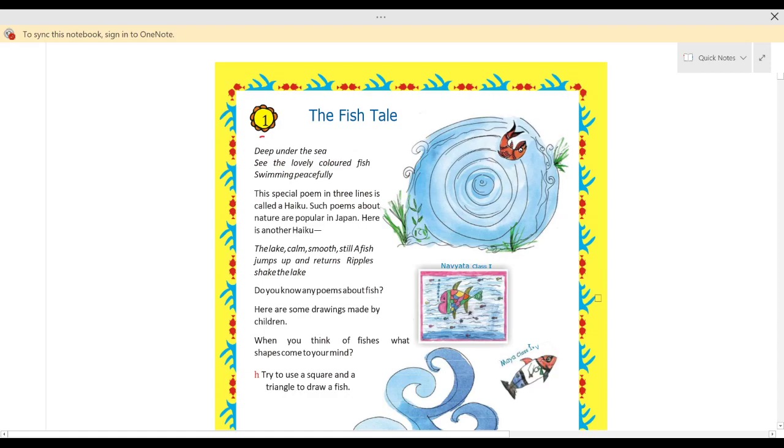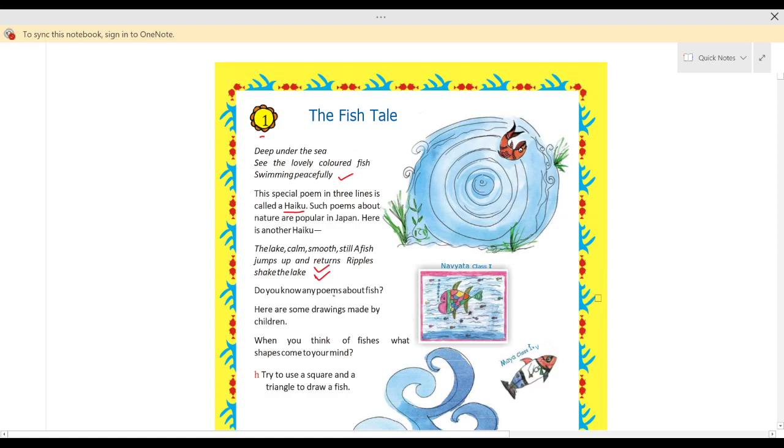Deep under the sea, see the lovely colored fish swimming peacefully. So children, this is a special poem and it is a three-line poem, and in Japan this poem is known as haiku. So here we have one more poem. The lake calm, smooth, still. A fish jumps up and returns, ripples shake the lake. Again here you can see this poem is of three lines, and such types of poems are popular in Japan, and this poem is known as haiku.